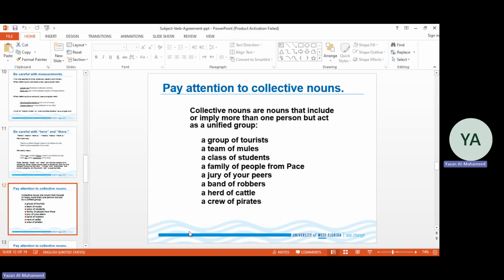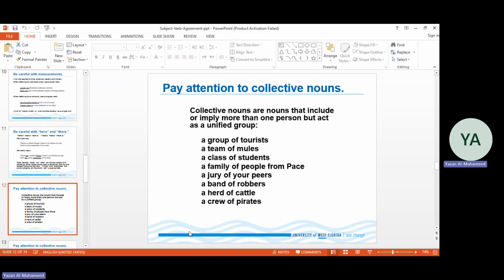A team of mules, a class of students, a family of people, a jury of your peers, a band of robbers, a herd of cattle, a crew of pirates.